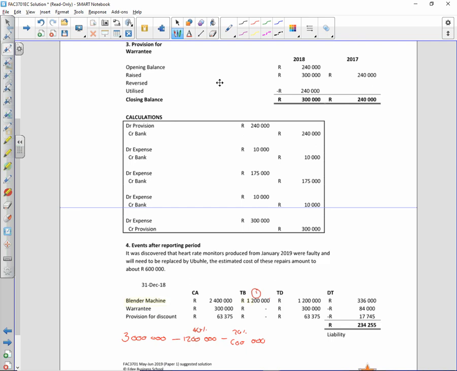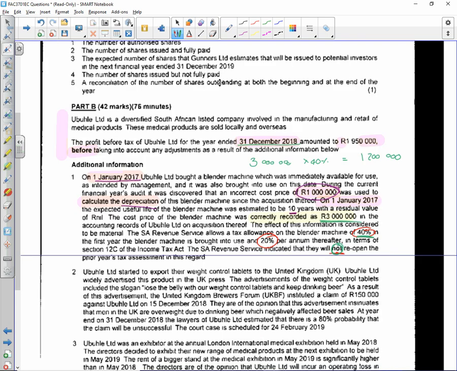Everybody comfortable with that? In terms of my carrying amount, for year 1, I would have had 3 million. I would have depreciated only 100,000. But now I've corrected that and added an extra 200,000. Everybody happy?